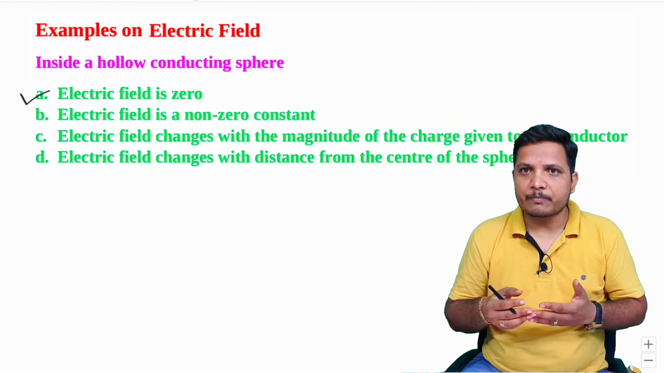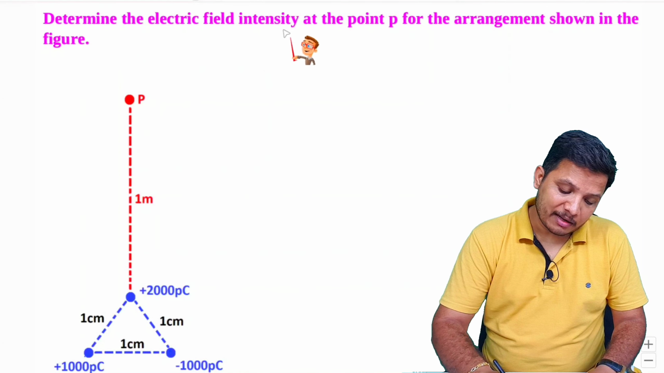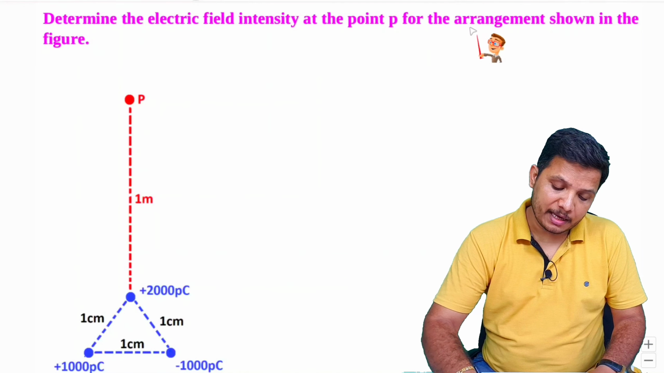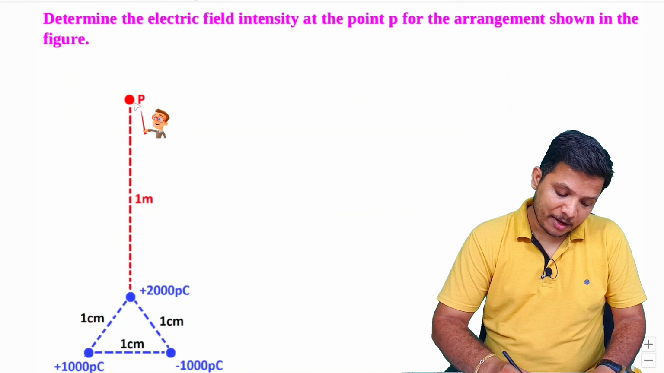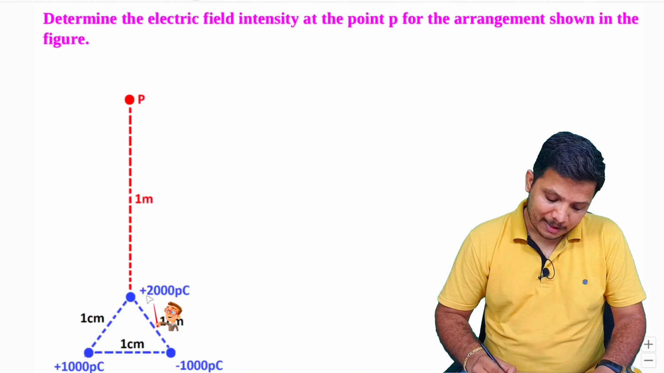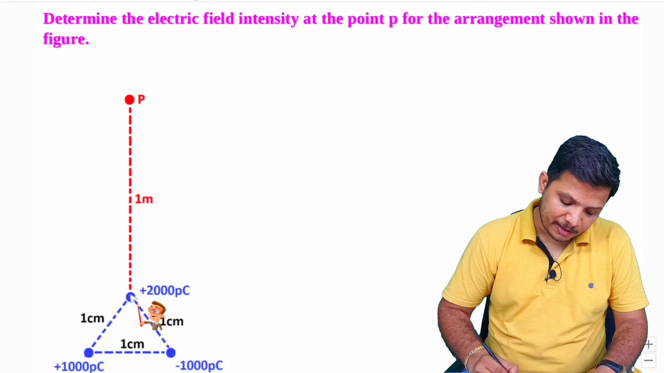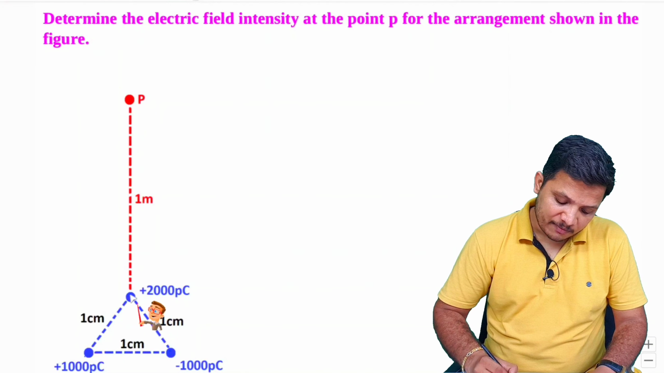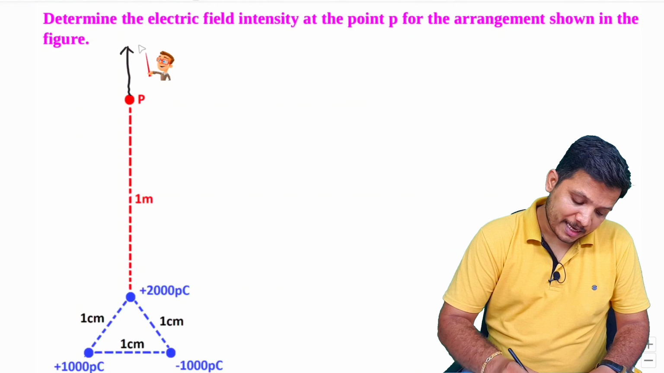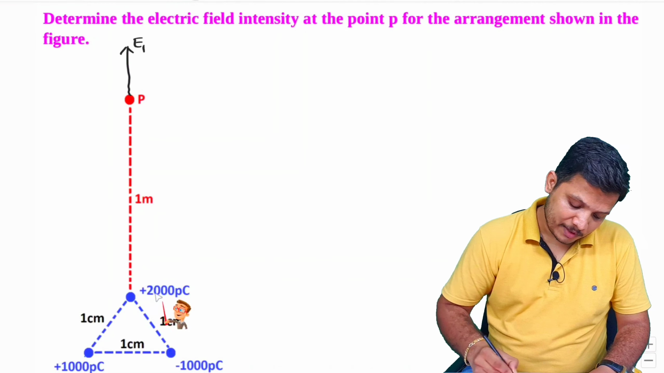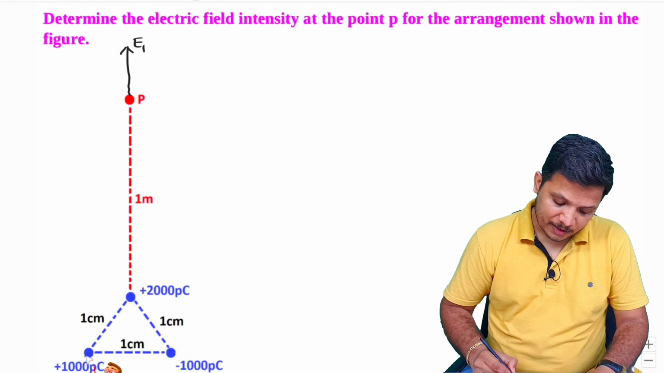In the next question, determine the electric field intensity at point P for the arrangement shown in the figure. So here we have point P and we need to find the electric field due to these three charges. Let us say this 2000 picocoulomb charge is generating an electric field, which will obviously emerge from this charge, so it has to be in this direction. I call that E1, which is due to 2000 picocoulomb.